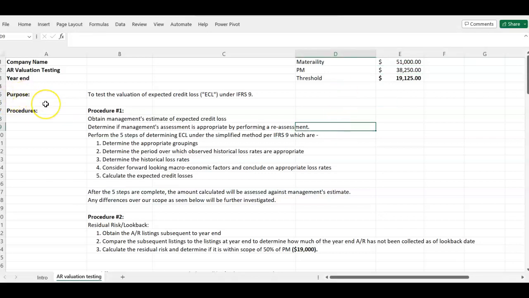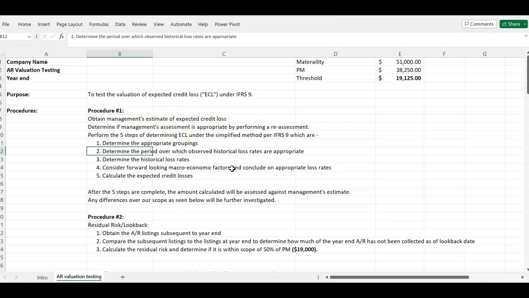So what is the purpose of this working paper? I said to test the valuation of expected credit loss under IFRS 9. That is what I'm trying to achieve in this working paper. So what are my procedures? If I'm going to perform an audit of the expected credit loss, what are some procedures that I'm going to take? The first thing I said here is that I'm going to obtain management's estimate, because management needs to prepare their own estimate before we are going to audit anything.